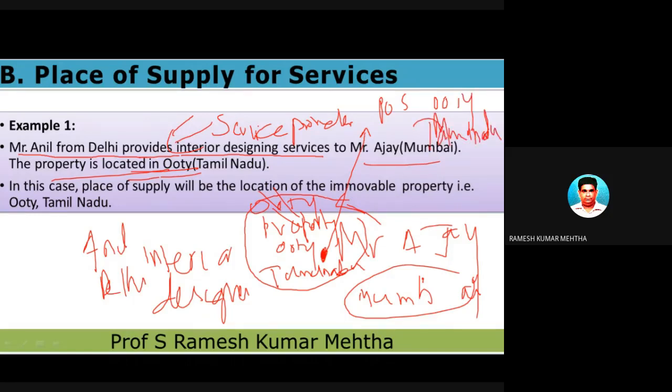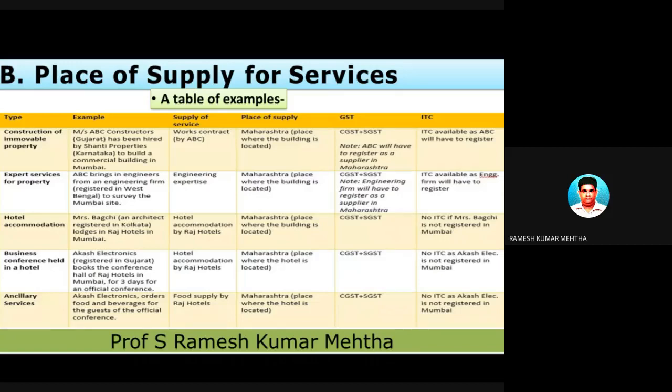Now, who is giving the service? Mr. A of Delhi. Delhi is a union territory, and Tamil Nadu is a state. So union territory and state have come into the picture. This is a service provider, and this is a service receiver. So it is a case of interstate supply of services. This is the way you have to remember: in case of an immovable property, the location of the immovable property to which the service has been provided is the place of service.